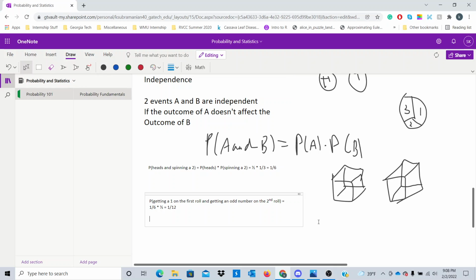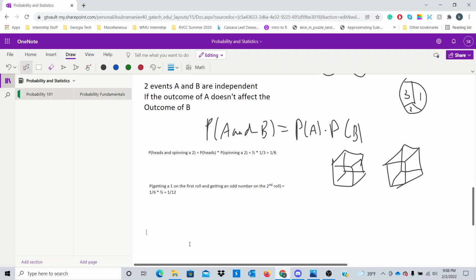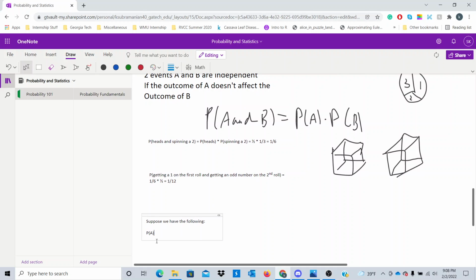And one more nice example that I would like to go over is this. Here's a brief exercise to see if you're understanding this. Suppose we have the following: the probability of A or B occurring is 0.5, the probability of A is 0.6, and the probability of B is 0.5.